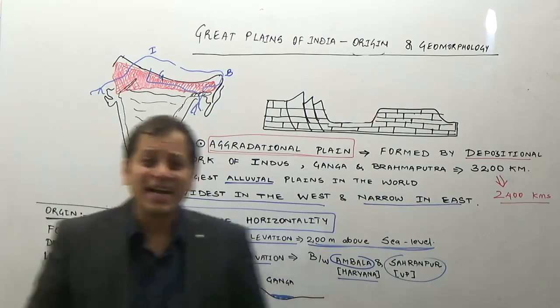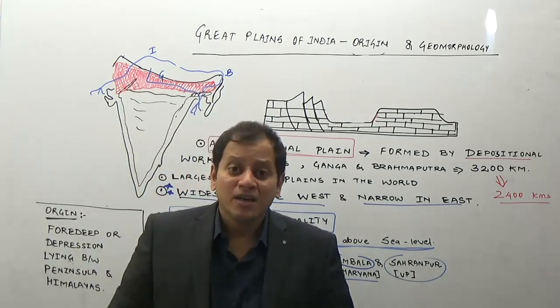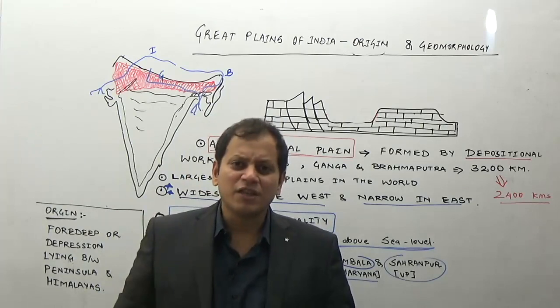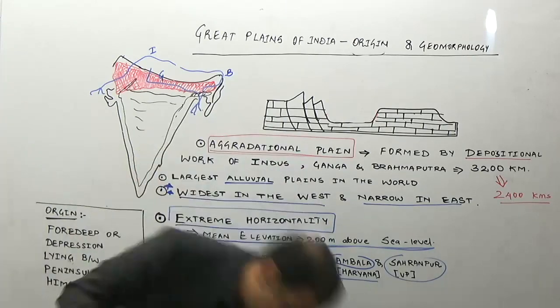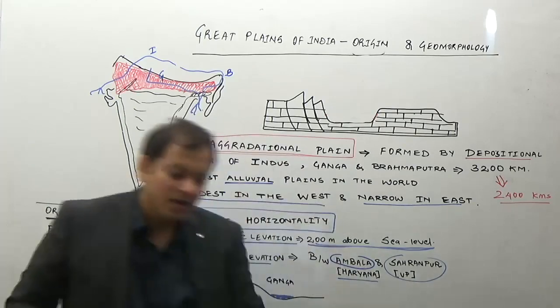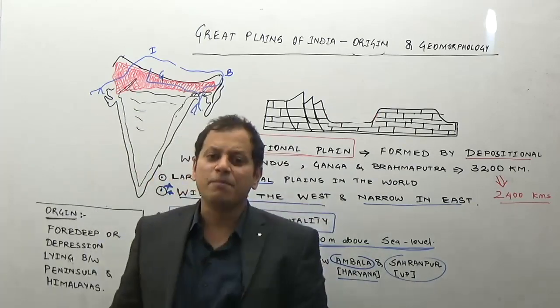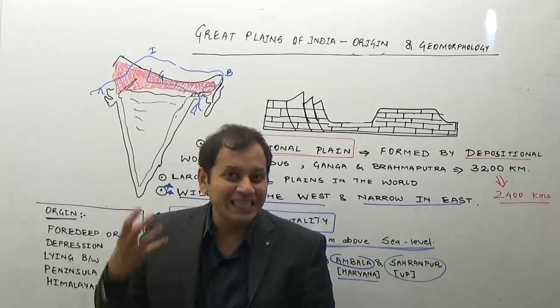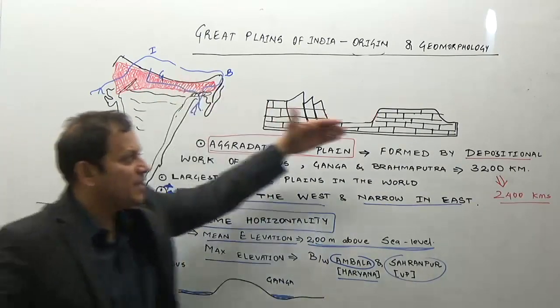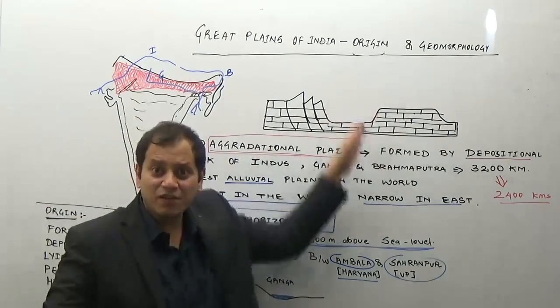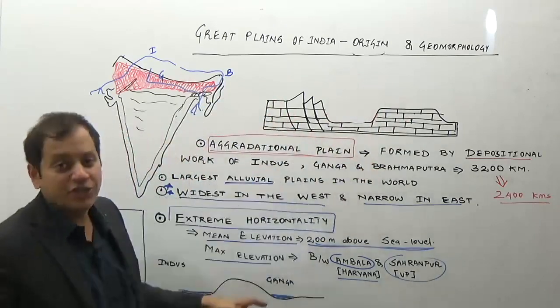Now let us look at the origin of the Great Plains of India. For the origin, I will take the help of the theory of plate tectonics. You know how the Himalayas formed? The Himalayas were formed due to the collision of the Indian plate, which consisted of peninsular India, and the Asian plate.